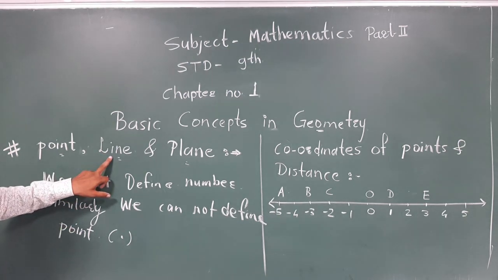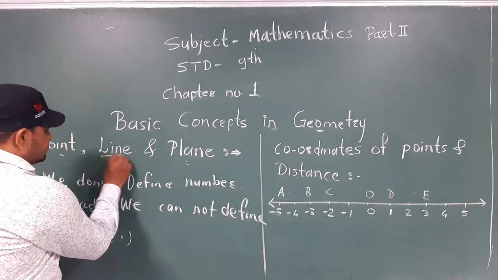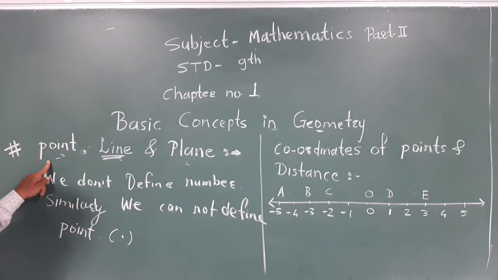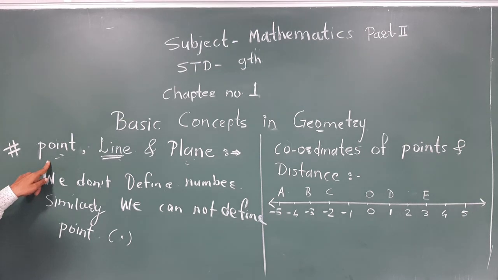Then the second concept is line, and then plane. These three concepts, point, line and plane, we can't define like numbers.